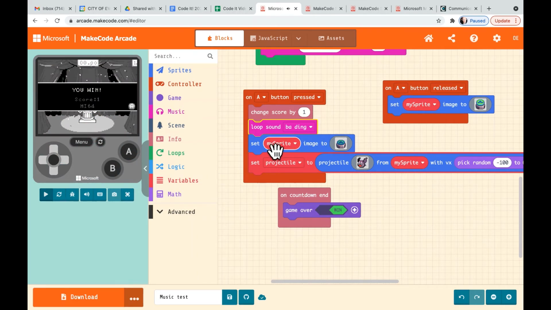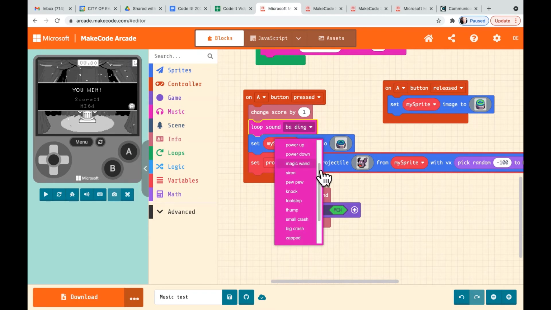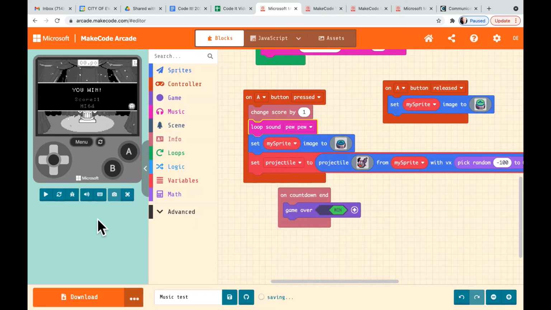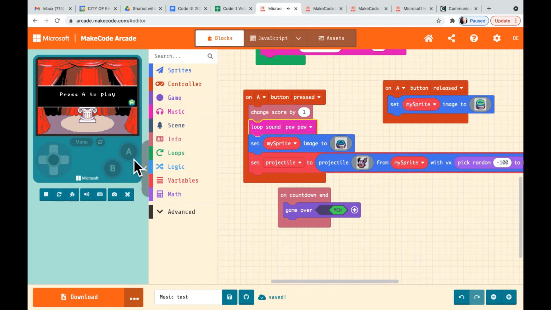Okay, so it says loop sound. Even if I had made it the pew pew, right, it's going to do the exact same thing. If I press play, I press A, I'm going to press it one time and it's just going to keep going. Watch.